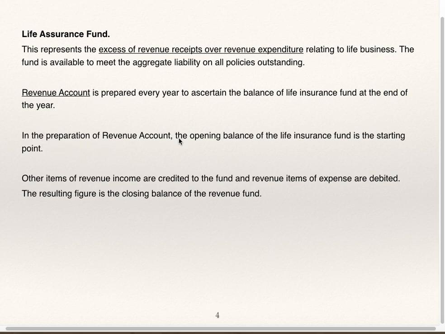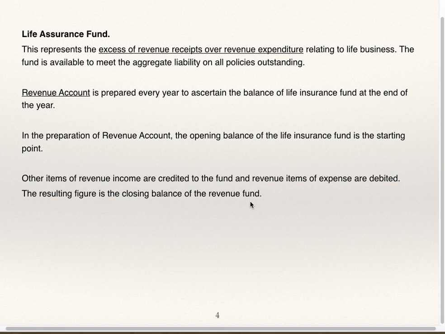In the preparation of revenue account, the opening balance of life insurance fund is the starting point. Other items of revenue income are credited to the fund and revenue item of expenses are debited. The resulting figure is the closing balance of the revenue fund.